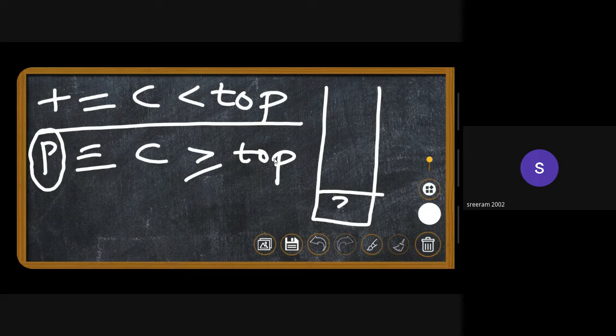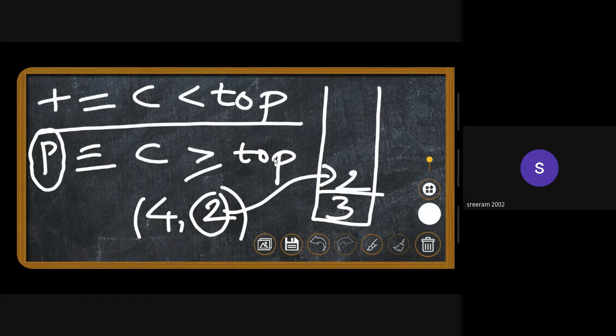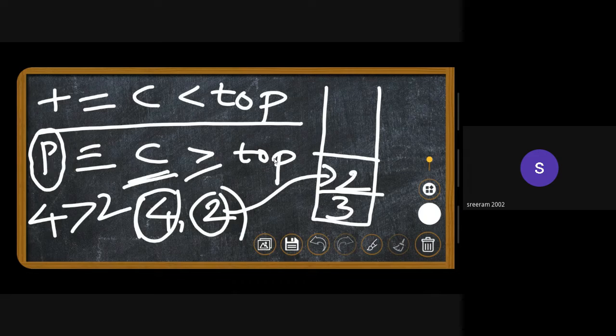Let's say that I have 3 right here. If I have 2 and 4 as my inputs, 2 will be pushed into the stack because 3 is greater than 2. So 3 is actually larger than 2, right? When we come to 4, 2 will be popped out, because 4 is greater than 2.